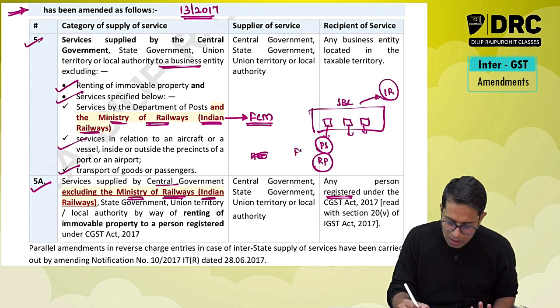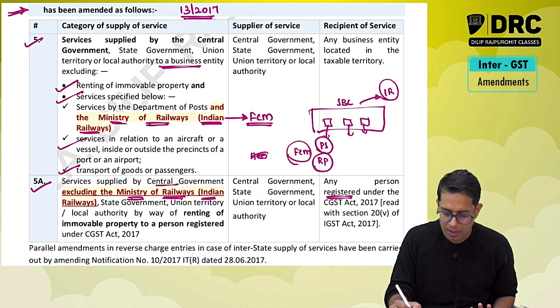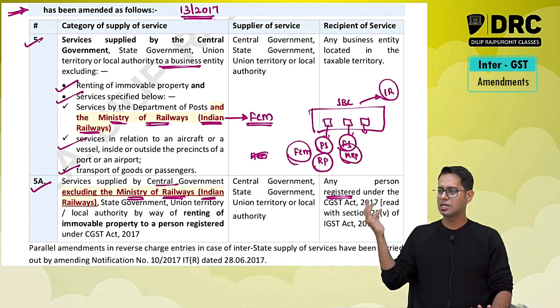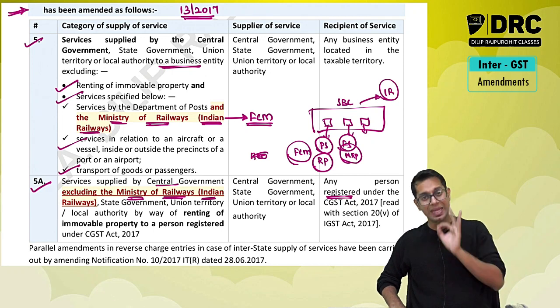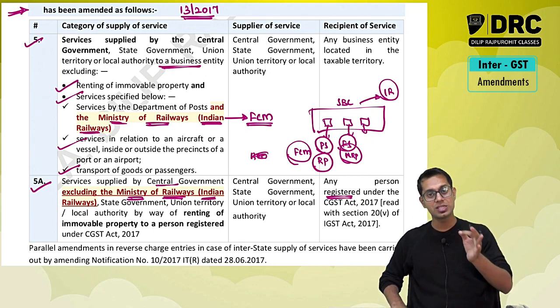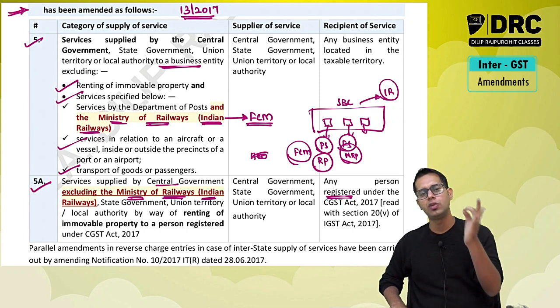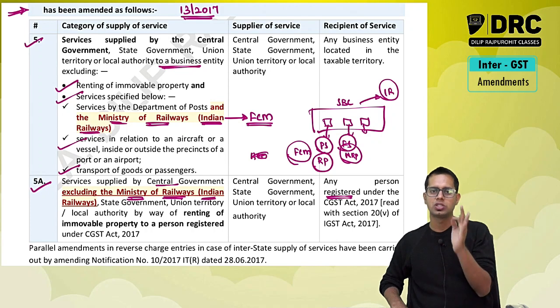It will be taxable under forward charge. So it does not matter if someone has opened, say, a food stall and he is not a registered person. It does not matter. Even in this case, it will be taxable under forward charge. So remember this point: services given by Indian Railways, Ministry of Railways, to any person will be taxable under forward charge mechanism.